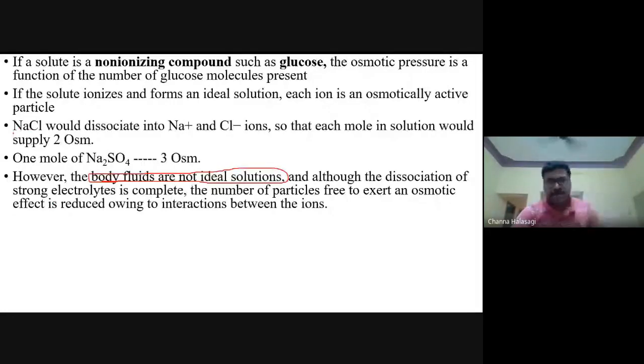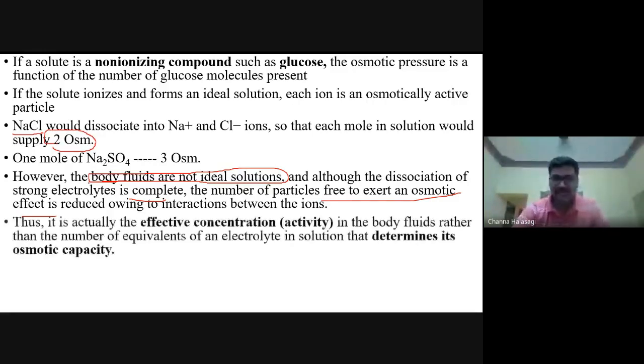our ECF, even though it is a strong electrolyte, they will dissociate completely, but they will not exert full osmotic effect. It cannot exert 2 in our body, but it will be less than that. So actually, it is the effective concentration in our body fluids, rather than the number of milliequivalents of the electrolyte, that is shown in the osmotic capacity.